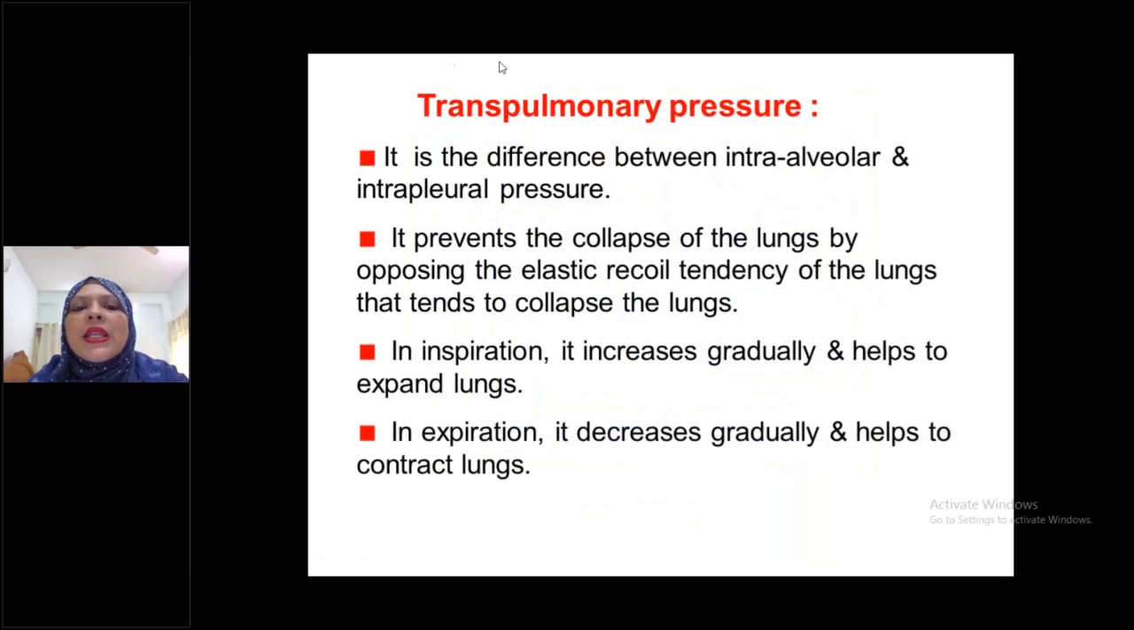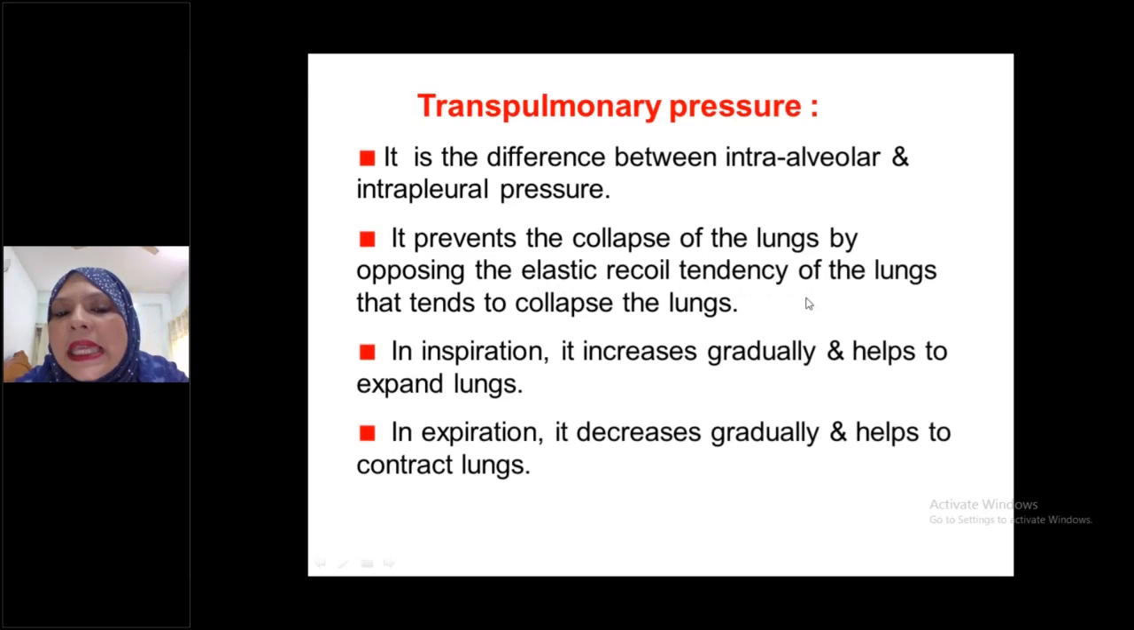Transpulmonary pressure. It is the difference between intra-alveolar and intrapleural pressure. Importance of transpulmonary pressure: it prevents the collapse of the lungs by opposing the elastic recoil tendency of the lungs that tends to collapse the lungs. তাহলে এটা প্রিভেন্ট করে কি? Collapse of the lungs by opposing the elastic recoil tendency.